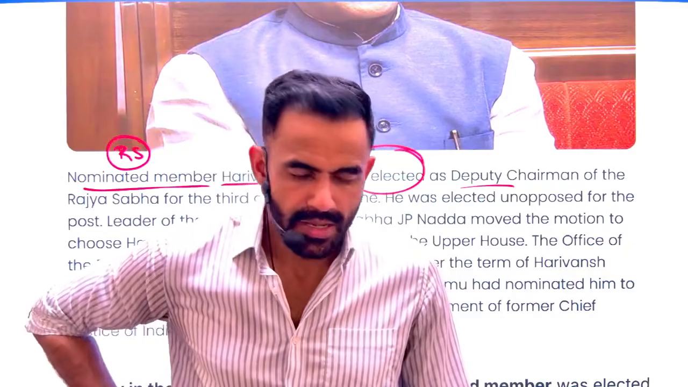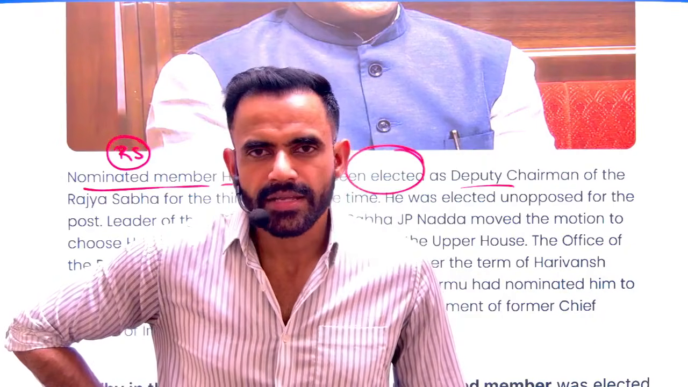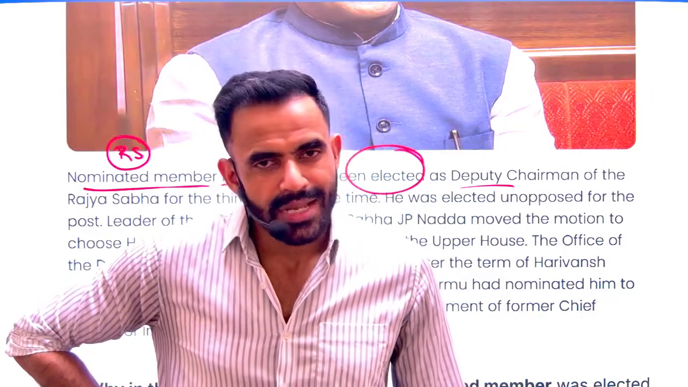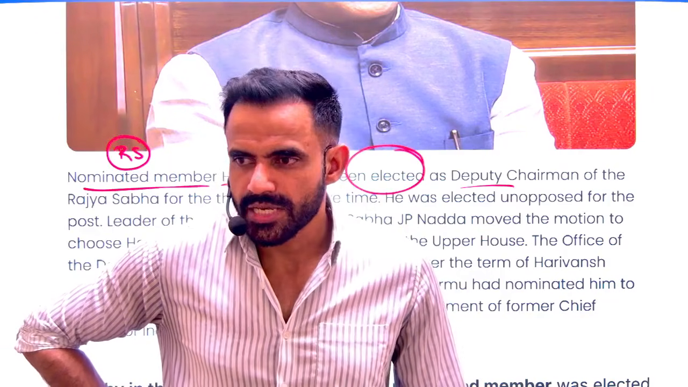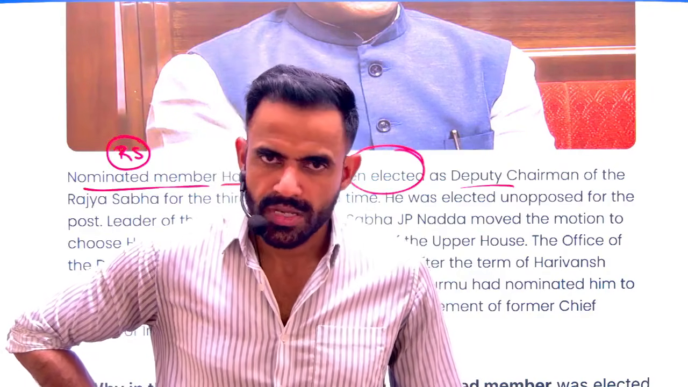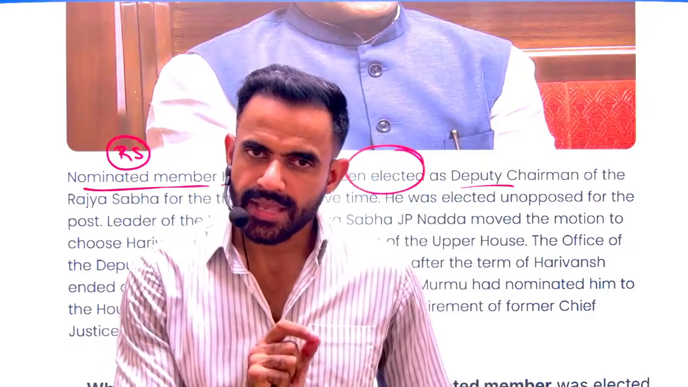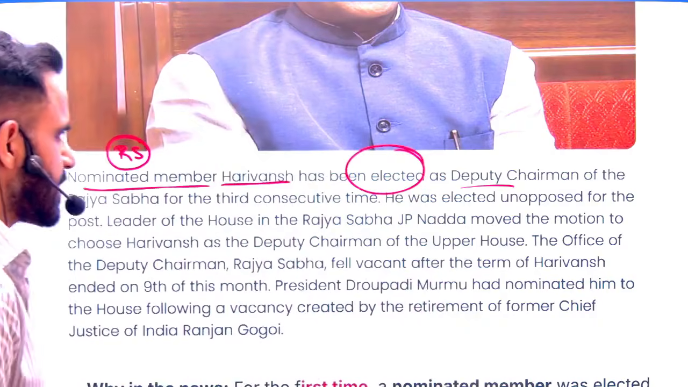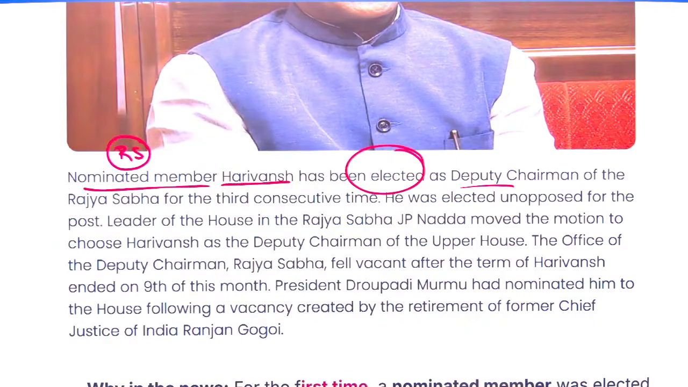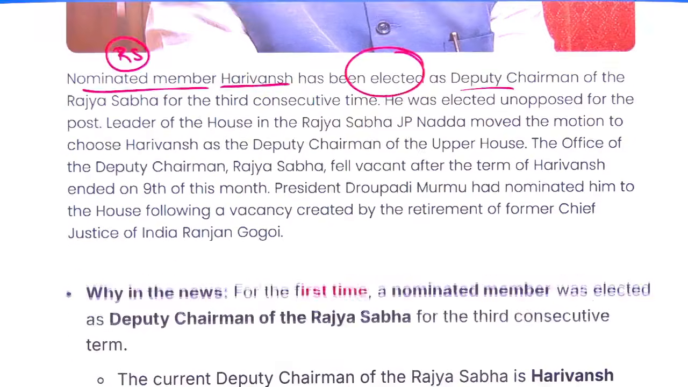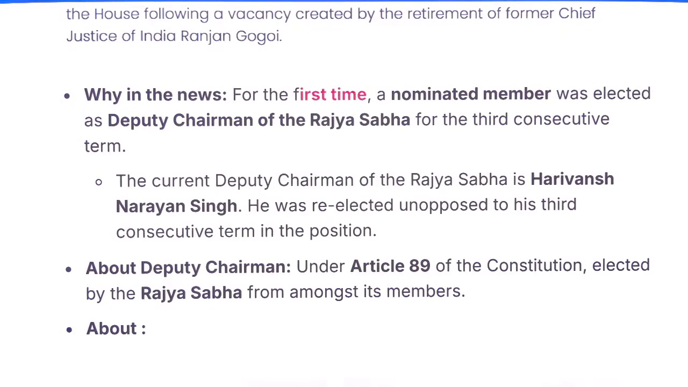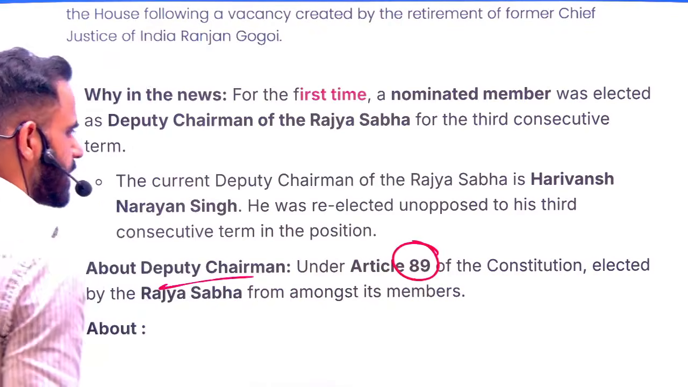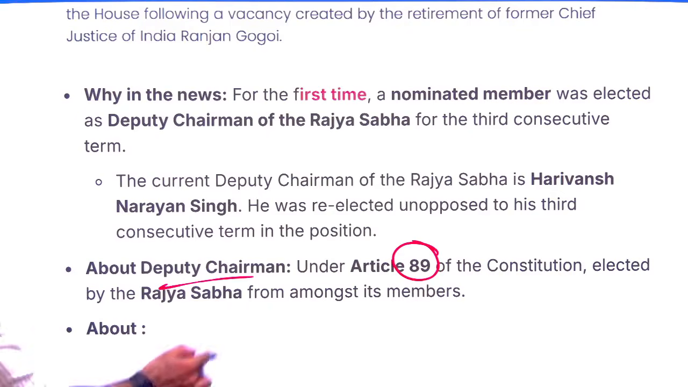2 traps can be there. A, the examiner will make a statement like nominated members cannot be elected as deputy chairperson. The second statement can be that a deputy chairperson cannot have more than 2 terms. Nothing like this exists in the constitution. So of course that's why the person has been basically elected for the 3rd term, and this is the 3rd consecutive term. As far as the Rajya Sabha deputy chairperson is concerned, please remember as per article 89, the deputy chairperson is